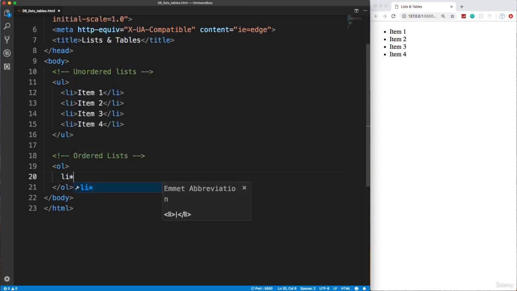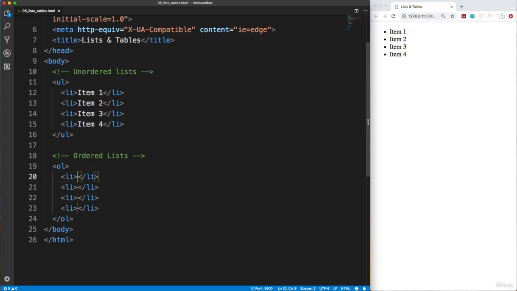I can actually do times, so I could put an asterisk 4 and hit tab, and it'll actually give me 4 list items. Okay, so a little tip there. And we can fill these in. We'll say item 1, item 2, item 4. And we'll save that, and now notice that instead of bullets we actually have numbers.